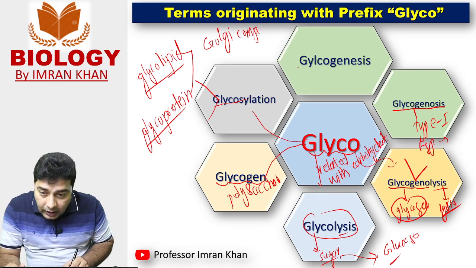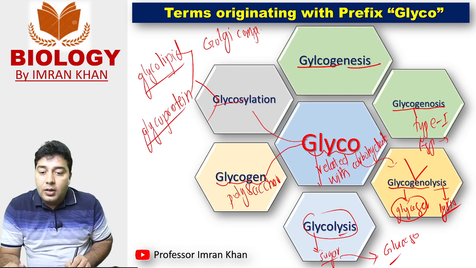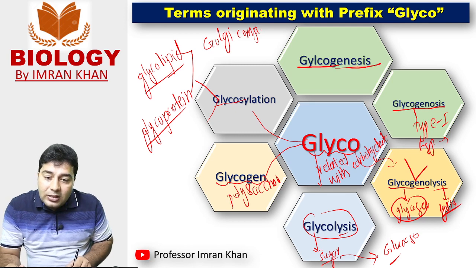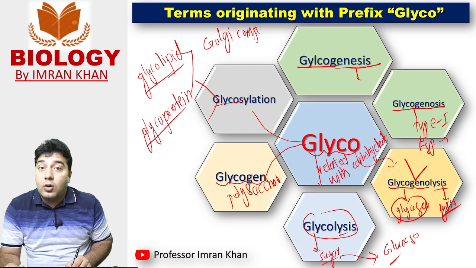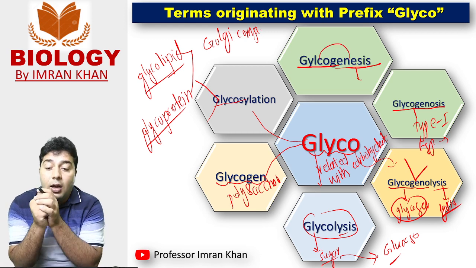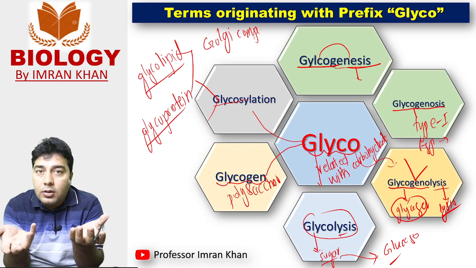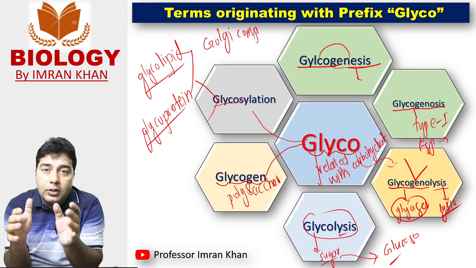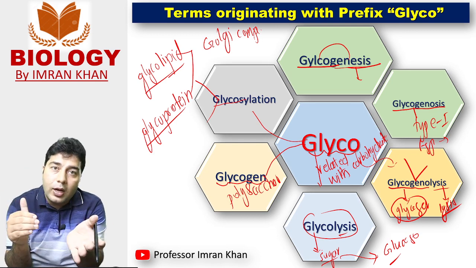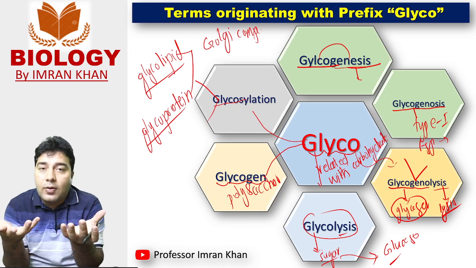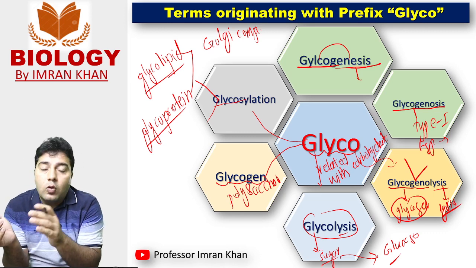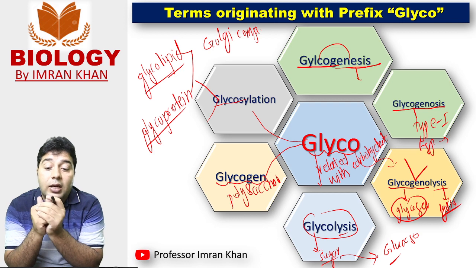Next, glycogenesis. Something that is called genesis is actually synthesis, so this synthesis of glycogen is called glycogenesis. We are going to synthesize glycogen, and we will synthesize this glycogen by conversion of glucose into glycogen. So this synthesis of glycogen or conversion of glucose into glycogen is called glycogenesis.